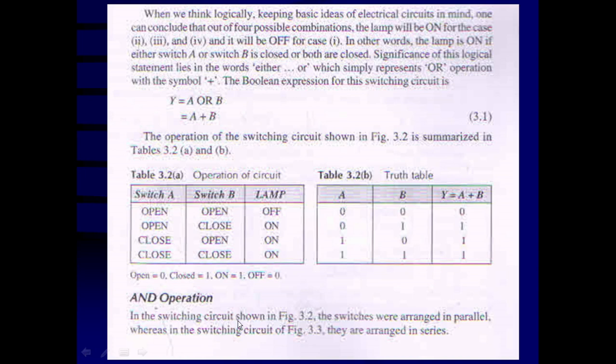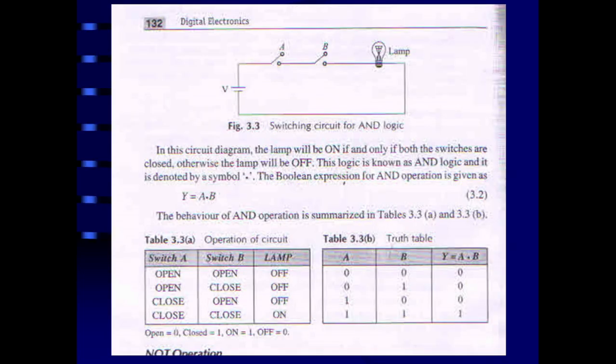In the switching circuit shown in figure 3.2, the switches were arranged in parallel, whereas in the switching circuit of figure 3.3, they are arranged in series. So for the OR operation, we can consider the switches to be connected in parallel. But for the AND operation, the switches are connected in series like this in figure 3.3. Switch A and switch B are connected in series.